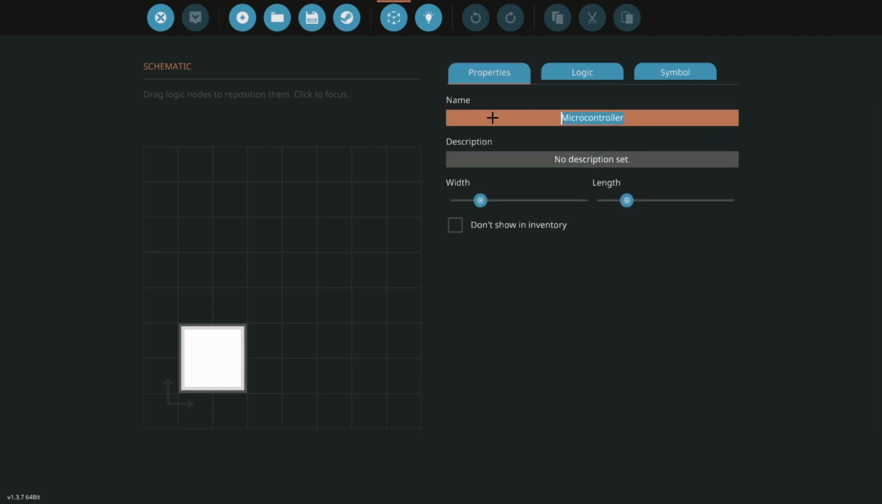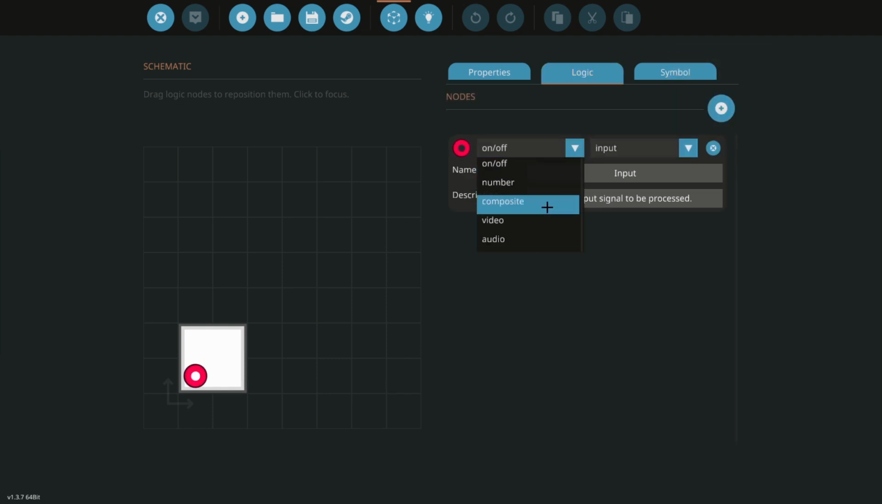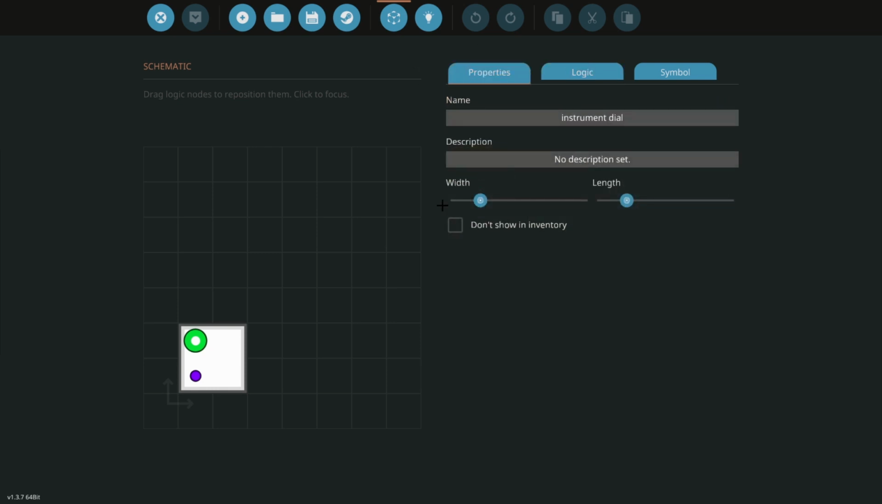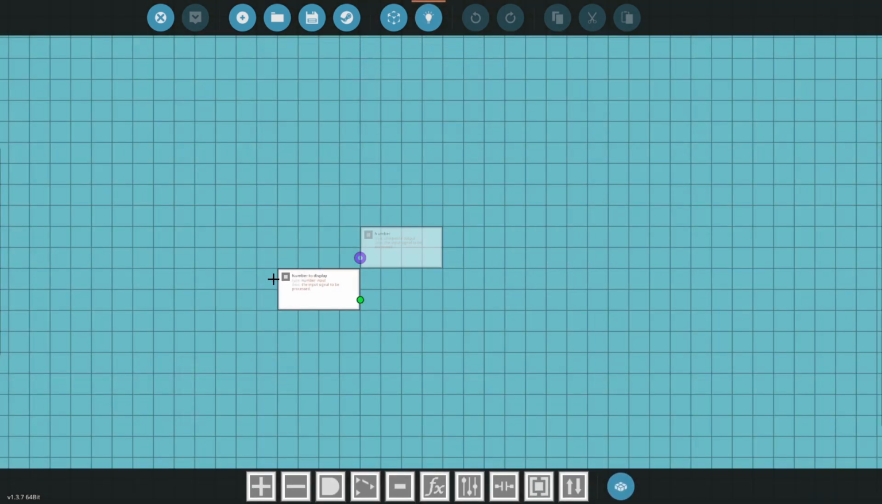Done. Let's get our microcontroller editor. This time, let's do instrument, and we'll do dial, composite, outputs, because we are outputting a compressed number value into the panel. So let's do number, then we will get a number input, and this is our number to display. Okay, again, let's just shorten this down,